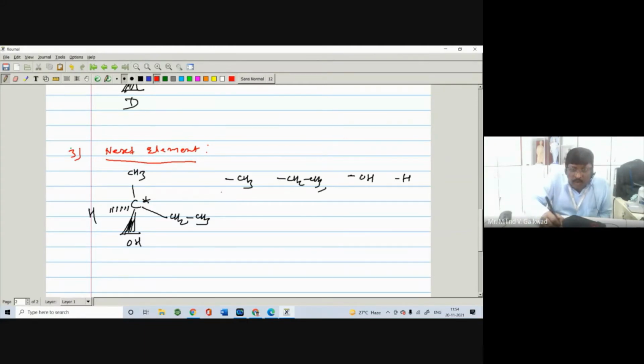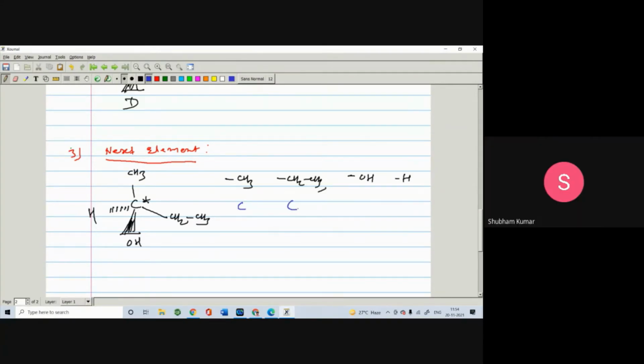Then in that case, what do we do? We have to find out the element which is directly attached to the asymmetric carbon atom. So in CH3, carbon is directly attached. In CH2CH3, the ethyl, which element is directly attached to the asymmetric carbon atom? Yes, carbon.